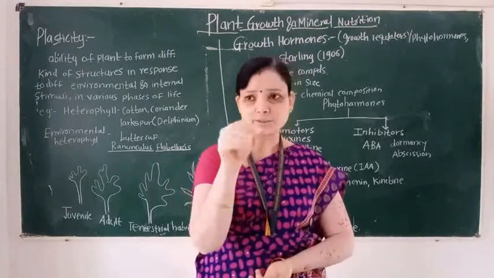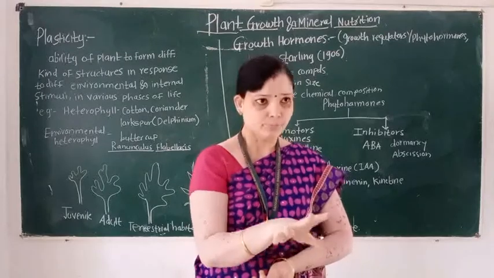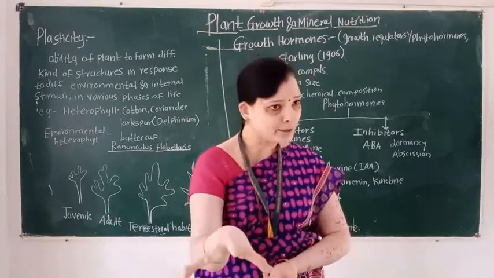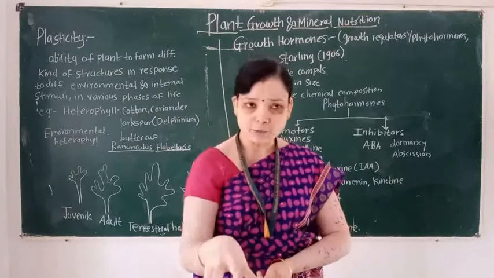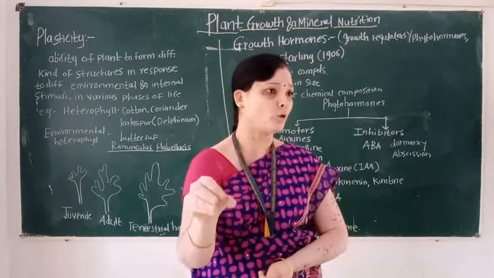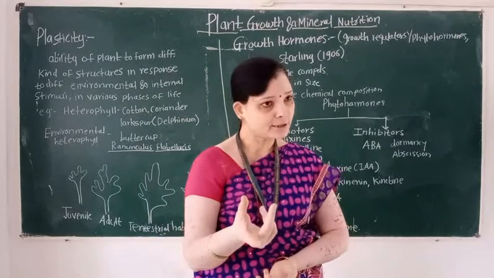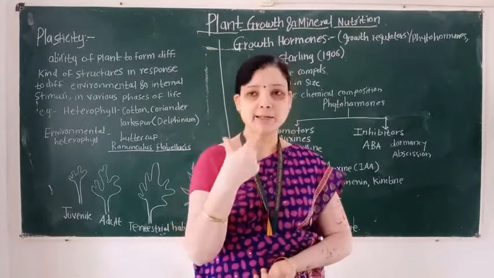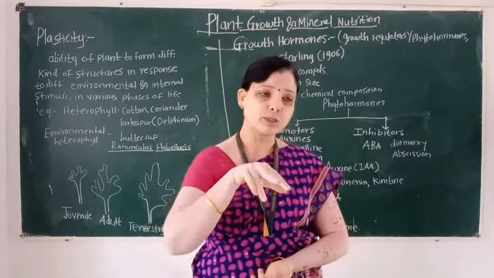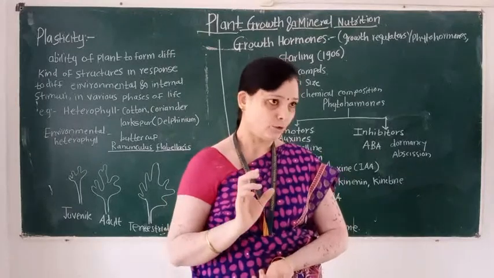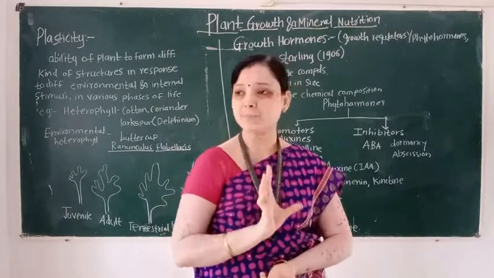Understand this point: hetero means different, phylly means leaves, different forms of leaves. In the internal factor, the juvenile stage and adult stage show different forms of leaf on the same plant body.